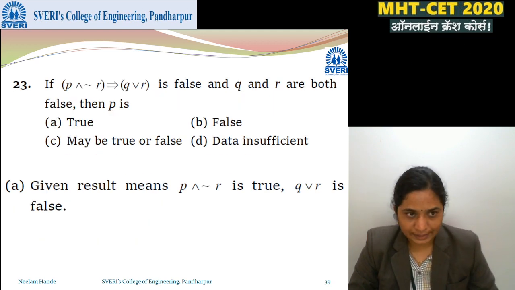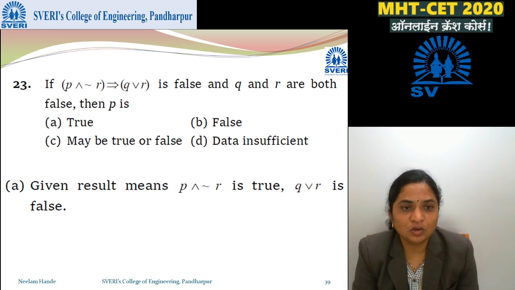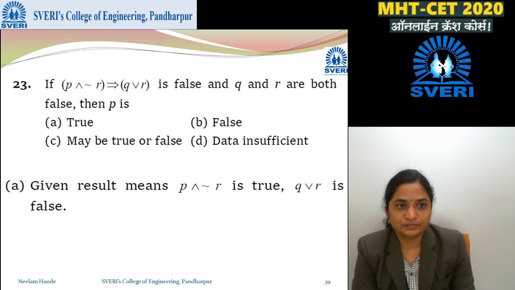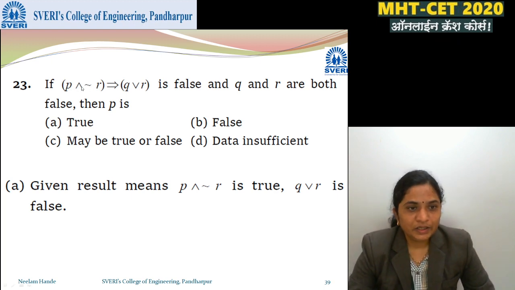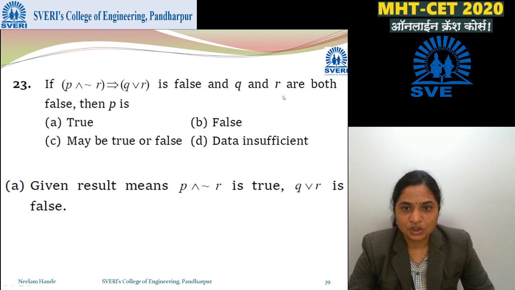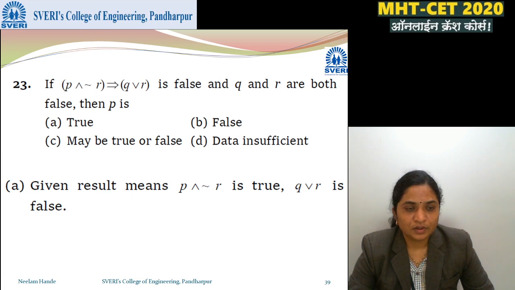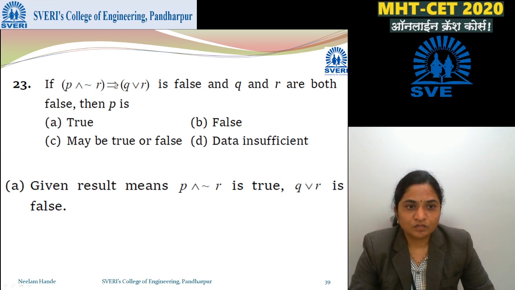Next question: if (P and negation R) implies (Q or R) is false, and Q and R are both false, then P is. Okay, what is that? P and negation R. Q and R are both false, so negation R is true. So P and true implies Q or R. Q and R both are false, so false or false is false.